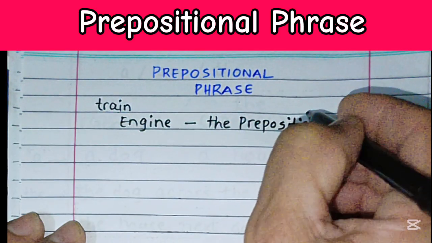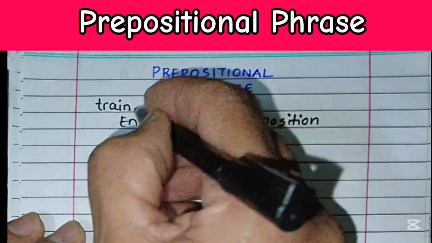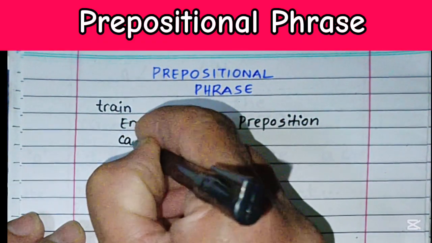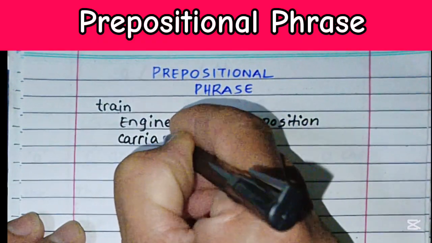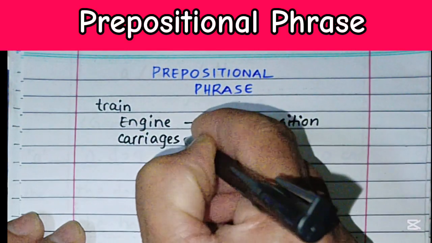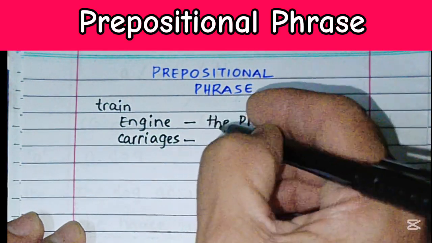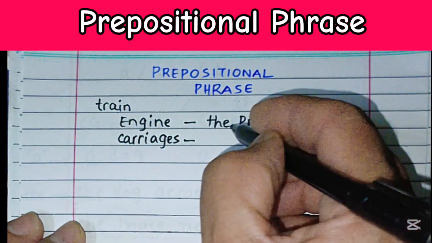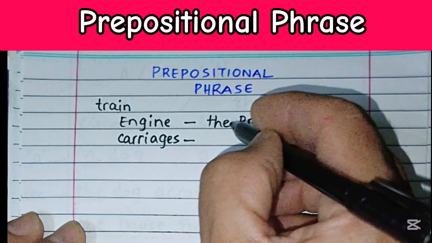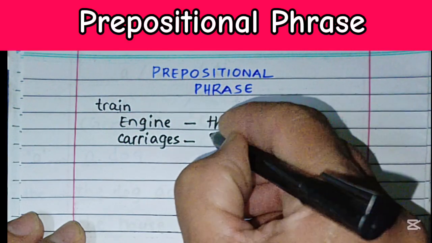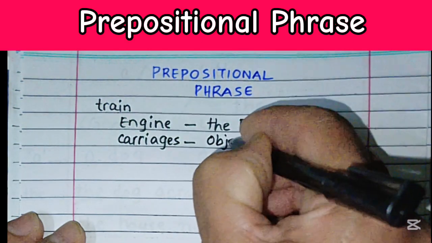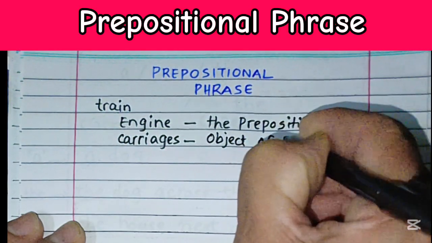Then come the cars or the carriages. So a train has so many cars or carriages which are pulled by the engine. So those cars are actually the object of the preposition.